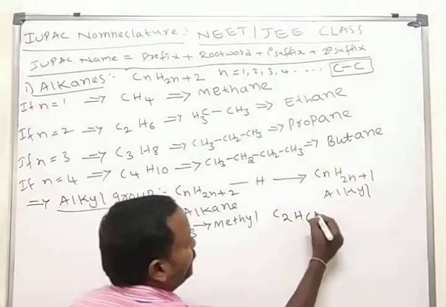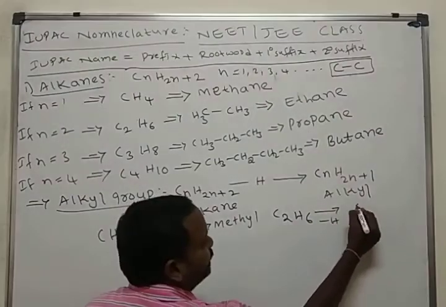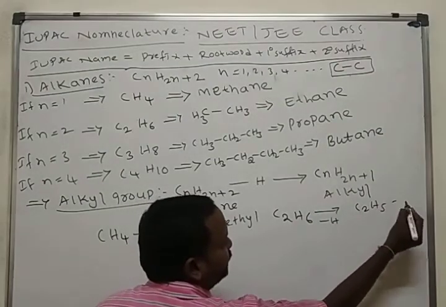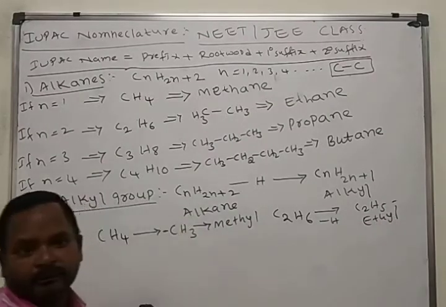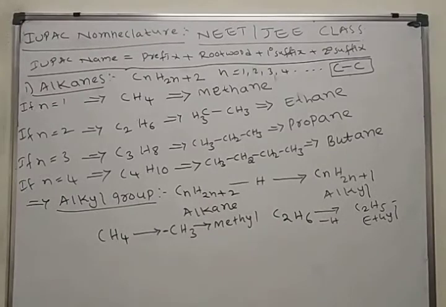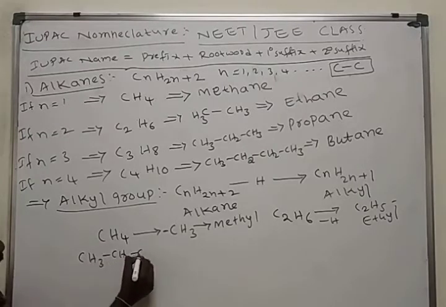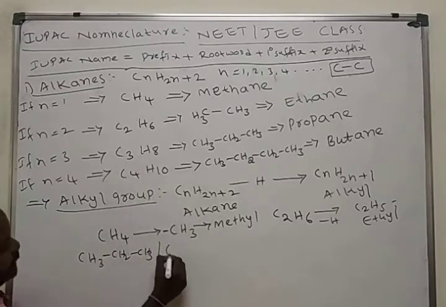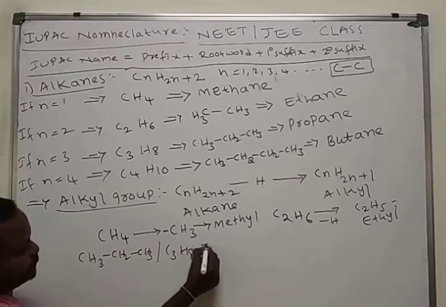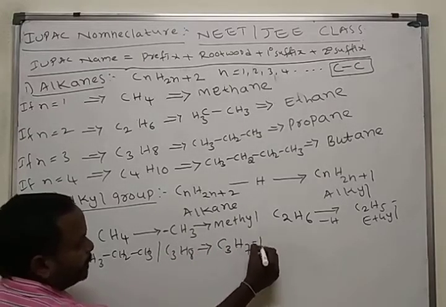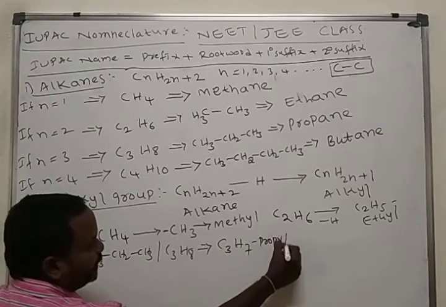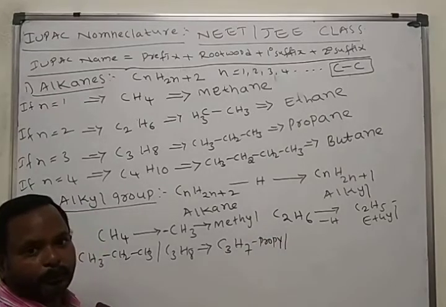C2H6, ethane. Remove one hydrogen from C2H6. What do we get? C2H5. What do we call it? Ethyl. Then in continuation, you take CH3, CH2, CH3. This may be written like this, C3H8. If you remove one hydrogen, that means C3H7. This group is propyl.